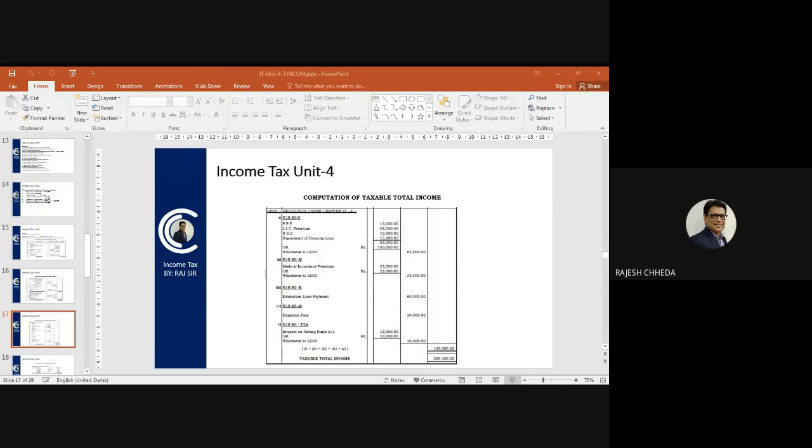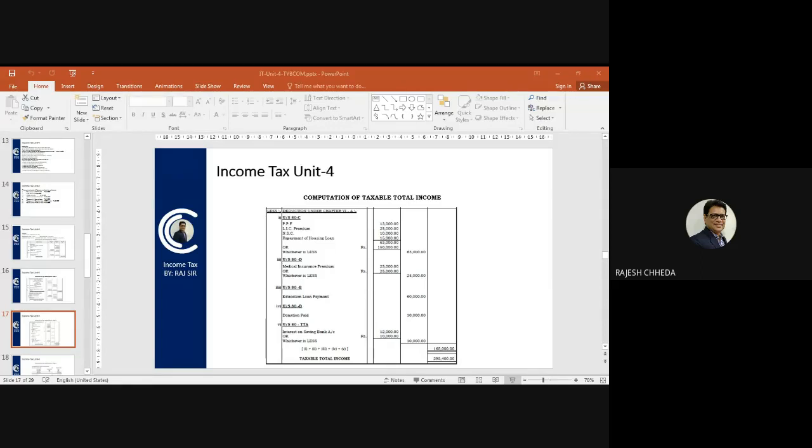TTA is interest on savings bank account. In our question, 12,000 is the interest amount which is received by Mr. Rao, which we have included in income from other sources also. So 12,000 or maximum amount under section 80TTA is 10,000, whichever is less. So how much 80TTA deduction will be possible in this question? 10,000. Perfect. So 5 deductions, very simple.